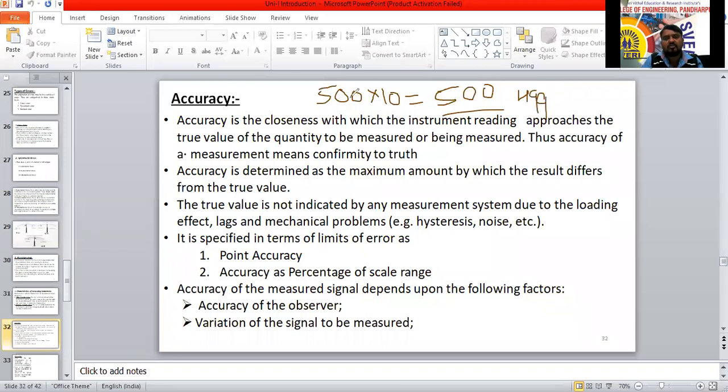If this is not 500, this amount is some 100 rupee notes, some 200 rupee notes, some 1 rupee coins. After counting everything, I am saying it is 5000 rupees, but some people say 4999. Both are in the same series, with very little error. So it is also accuracy. This is more accurate than this one. Accuracy is also important here now.